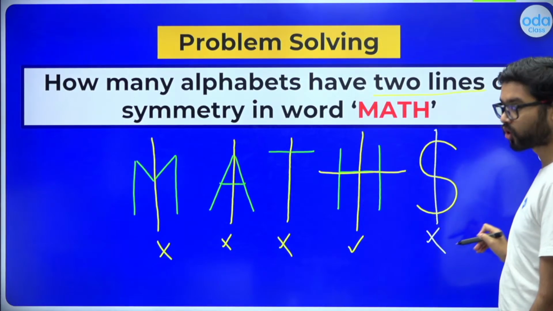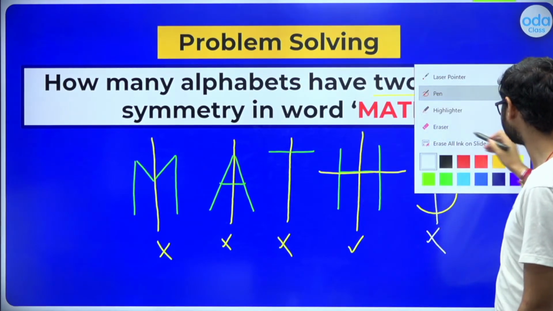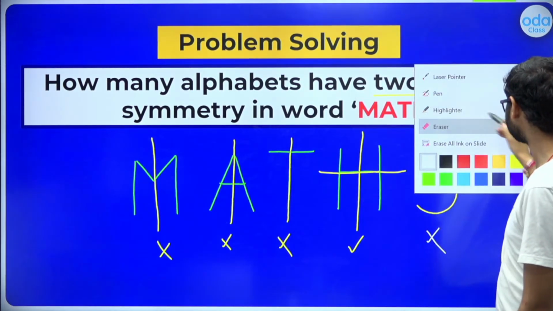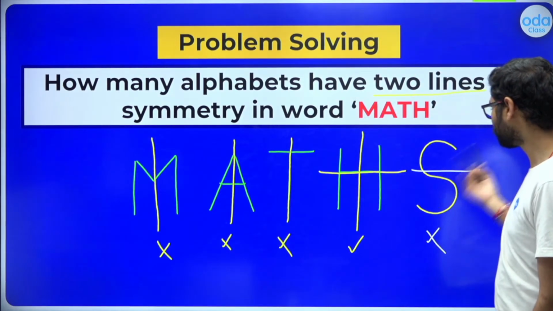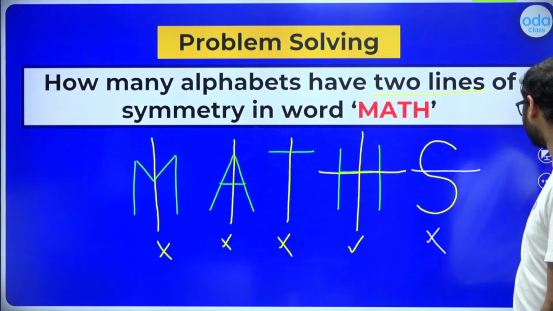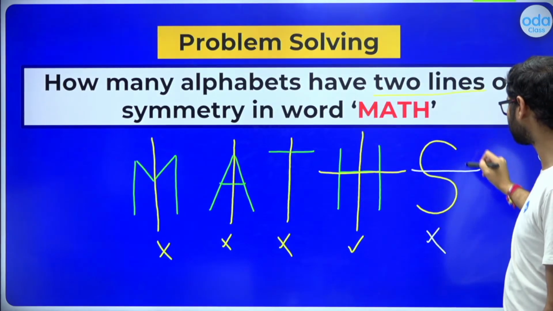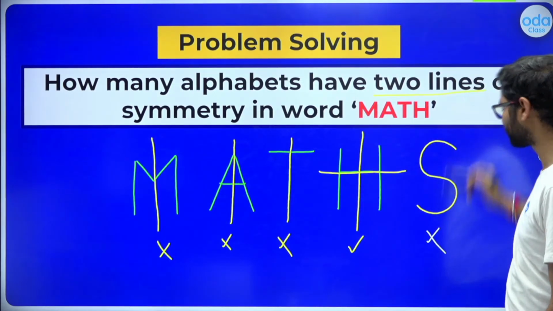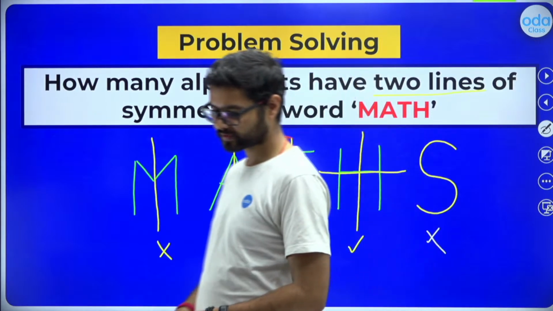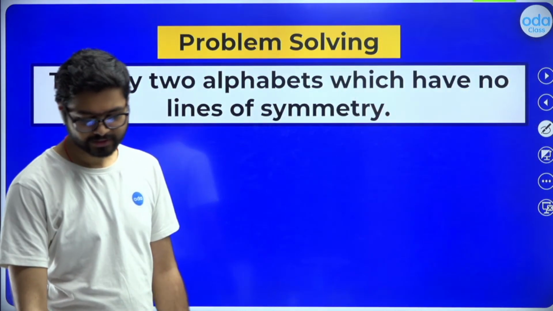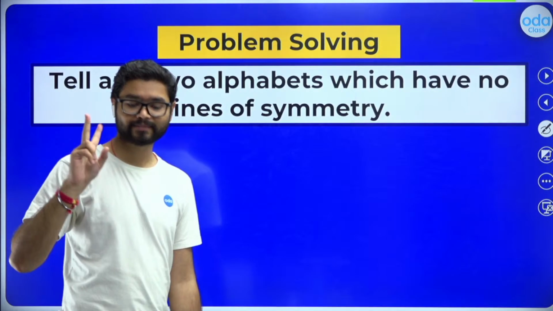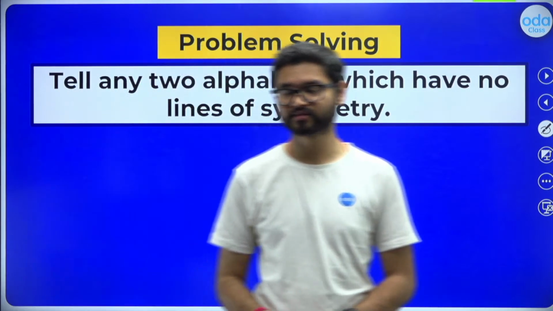Okay, this is not possible. And similarly, this is also not possible. These are not the lines of symmetry. Understood? Okay, yeah. Now, tell any two alphabets which have no lines of symmetry.